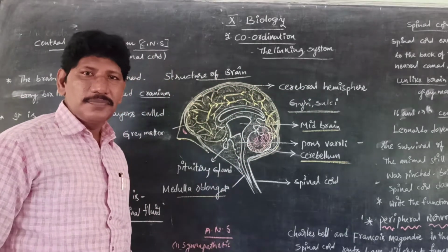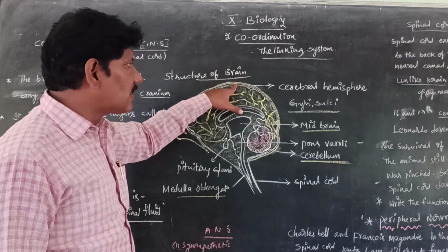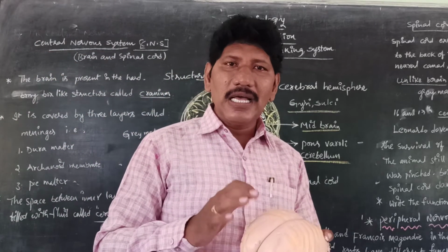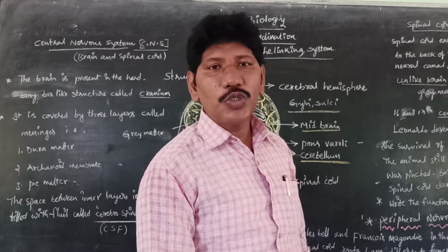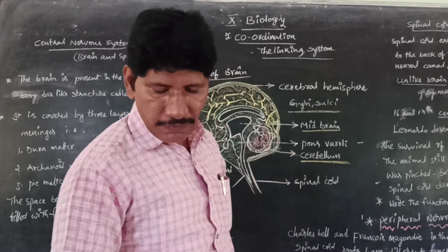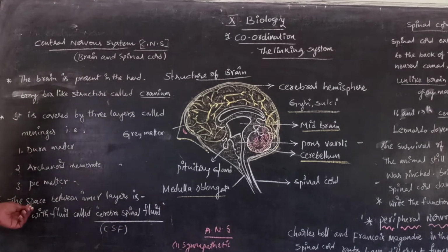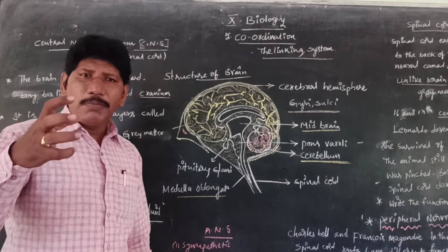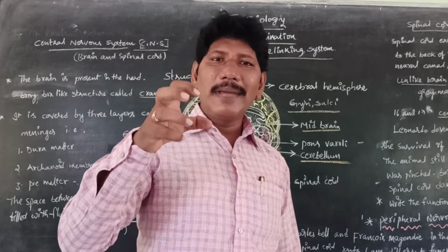Is it clear, children? Between the inner layers of the brain, a fluid is present. The space between the inner layers is filled with a fluid called cerebrospinal fluid. This cerebrospinal fluid can protect against external mechanical shocks.